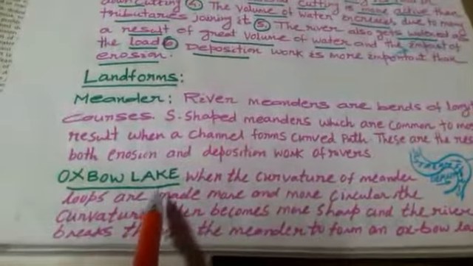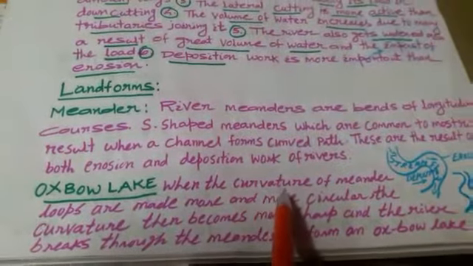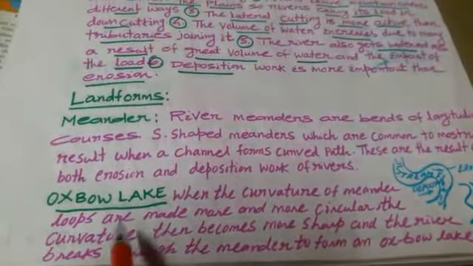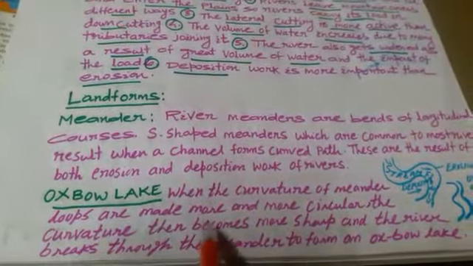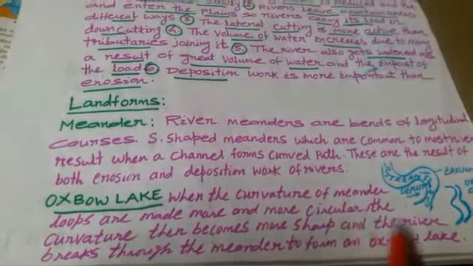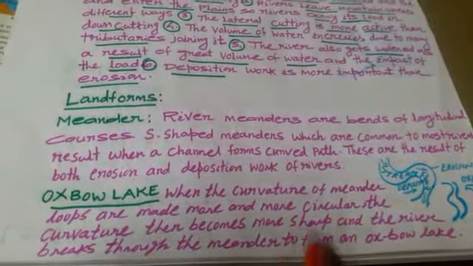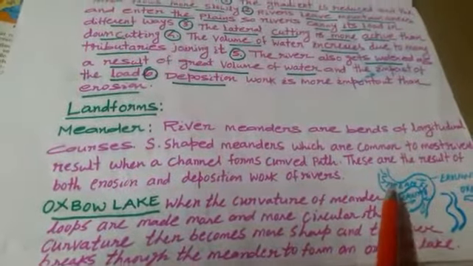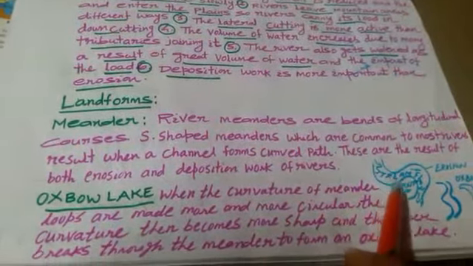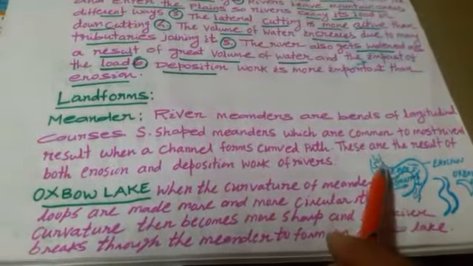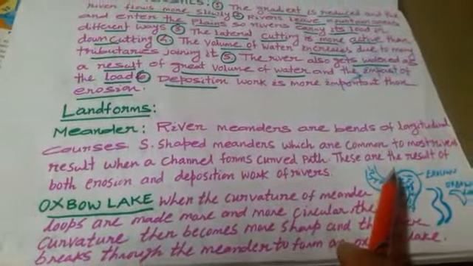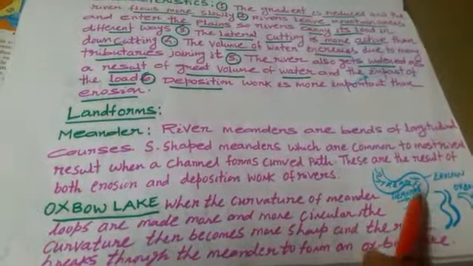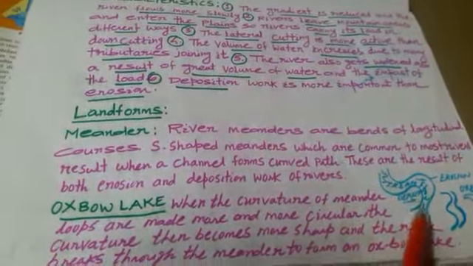Now we'll learn about the oxbow lake. When the curvature of a meander loop becomes more and more circular, the curvature becomes sharper and the river breaks through the meander to form an oxbow lake. What do you mean by oxbow lake? The cut-off neck of a meander is known as what? The oxbow lake. If the river loop is separated from the river, it develops what?